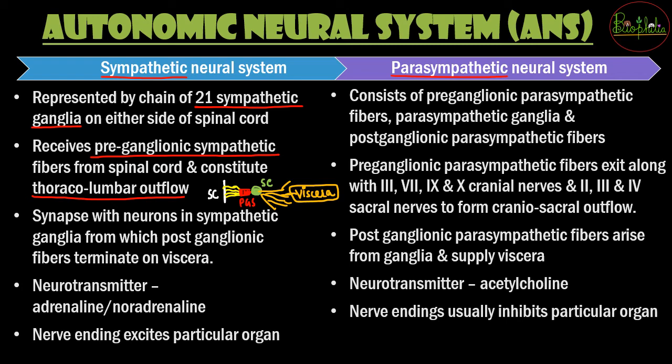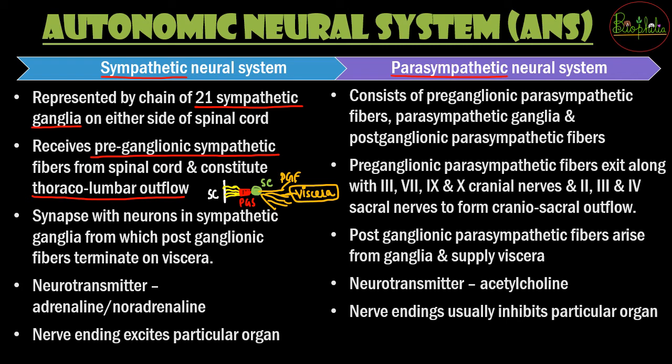So that is the sympathetic neural system. सबसे पहले spinal cord से there are going to be preganglionic sympathetic fibers. These fibers will be coming together and forming a sympathetic ganglia. There will be a synapse, and after that they will again have postganglionic fibers. These postganglionic fibers are going to go and terminate onto the viscera.